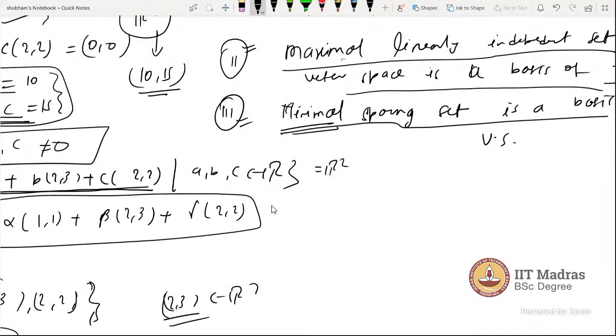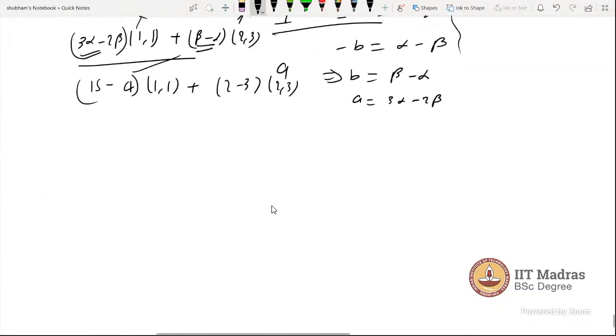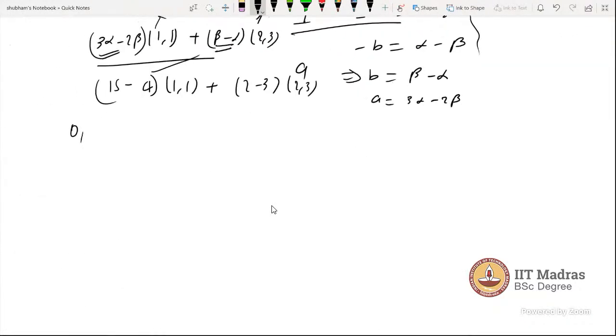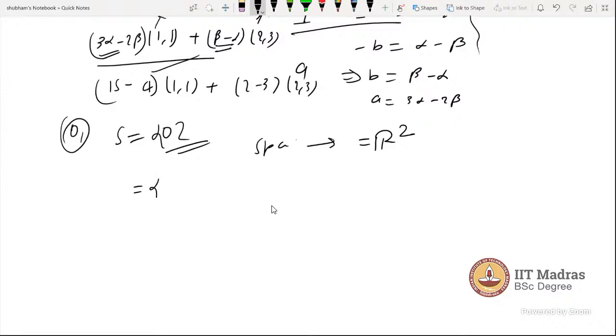Otherwise, the process is that first you take the zero vector. First, you have to assume S is 0, and check whether the span of this S is spanning whole R2 or not. If not, then you have to take a vector and add it. Zero means 0 0 here. Which doesn't exist in this span. So take another vector, since 0 0 only spans 0.